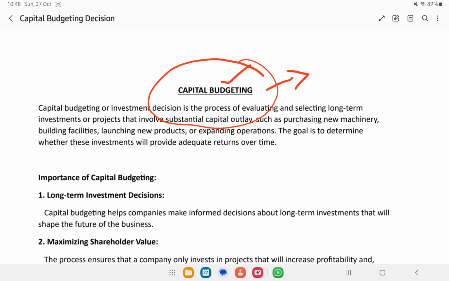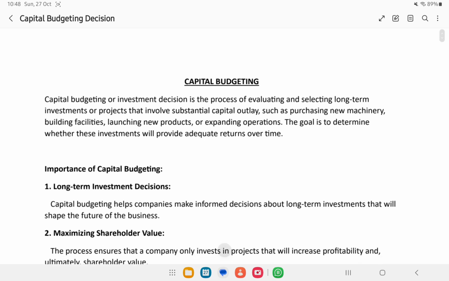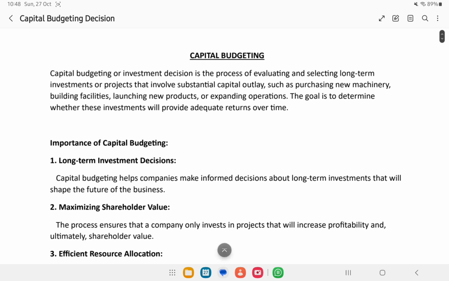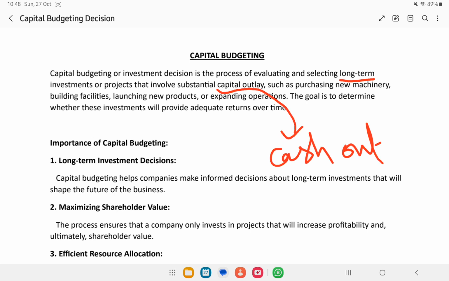It is the budgeting of capital. It gives where to spend what amount of capital or the fund collected by the business. See, now you can read here. Capital budgeting or investment decision is the process of evaluating and selecting long-term investment. Okay, remember it is a long-term investment always. Long-term investment or projects that involve substantial capital outlay. Capital outlay, in other words, can be said as cash outflow. Capital outlay such as purchasing new machinery, building facilities, launching new projects, etc. Whatever it may be, when we are investing, when we are keeping aside, or when we are putting our money for a long time at a certain place.